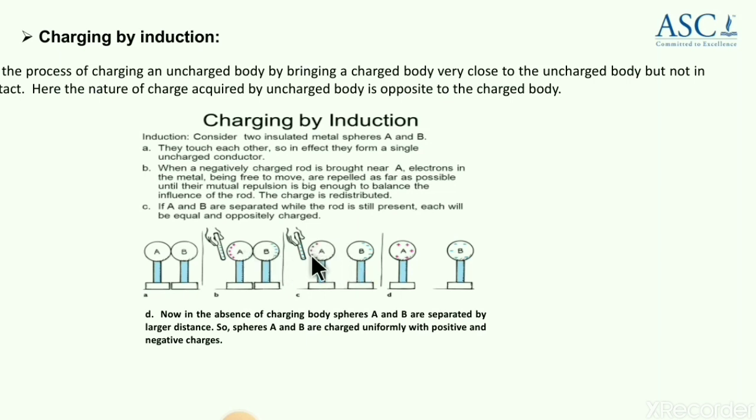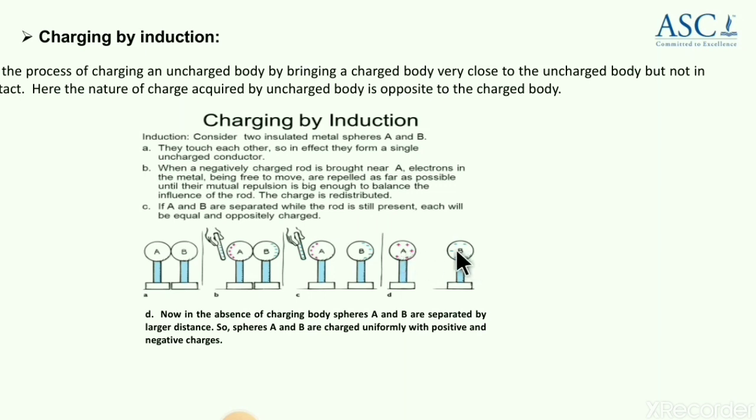In the next diagram you can find we have separated body A and B by a small distance in the presence of this charging body, and not much difference you can find between this figure and the previous second diagram. But in the fourth diagram, really make out, now there is no charging body, we have removed it, that is, in the absence of the charging body. Two bodies A and B are separated by a large distance, and now these two bodies are acting like individual bodies or systems. Now A is being charged with positive charge and B is being charged with negative charge.